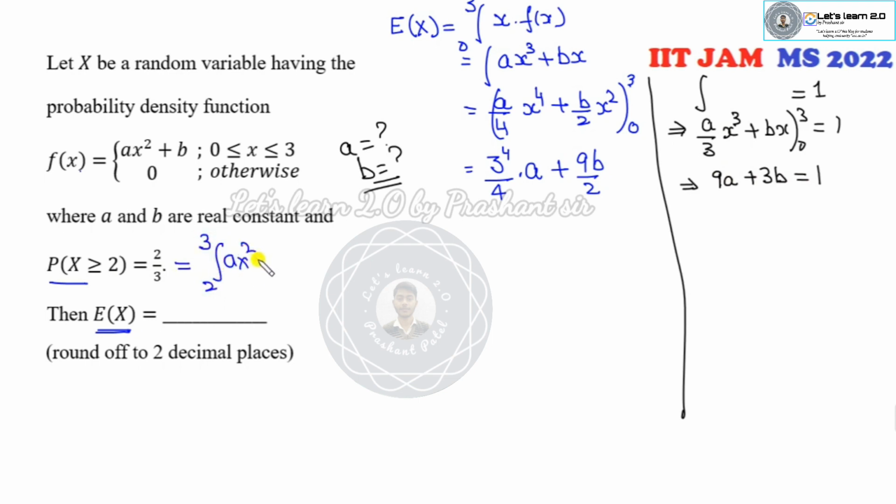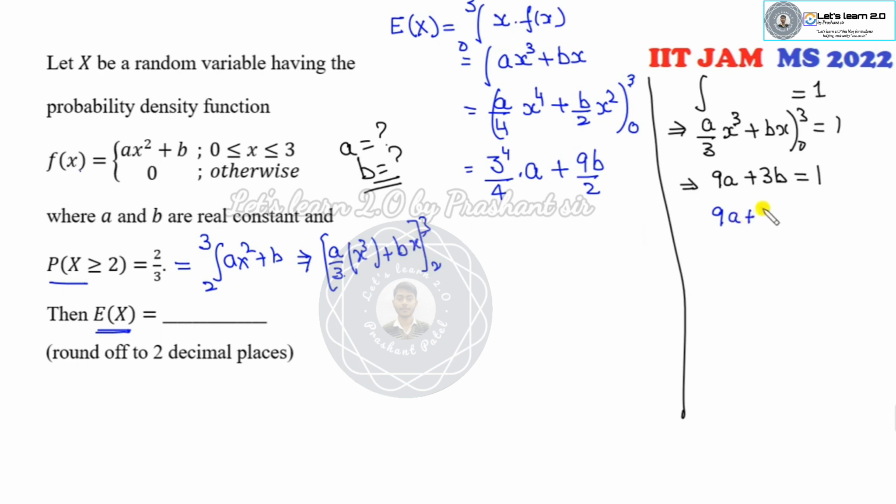Second case, the probability of this is 2 over 3. So the integral from 2 to 3 of ax squared plus b is 2 over 3. So what is that? A over 3 x cubed plus bx from 2 to 3.